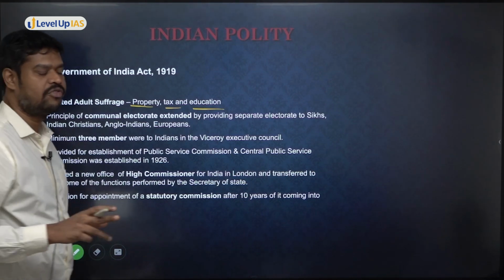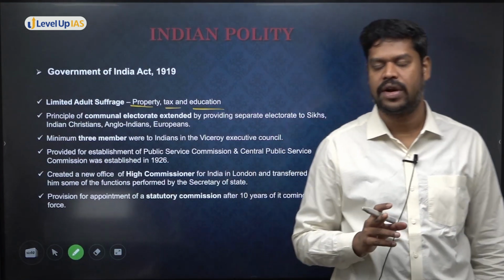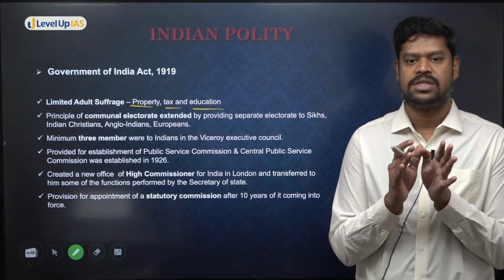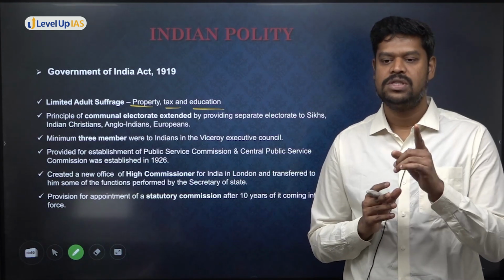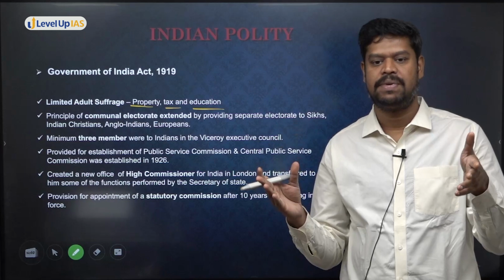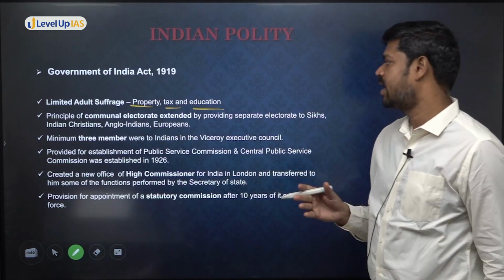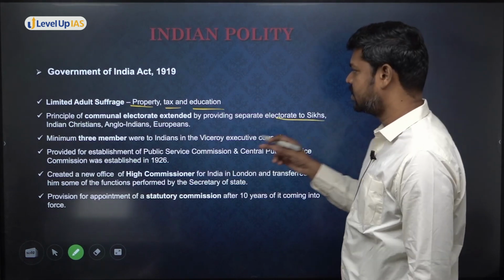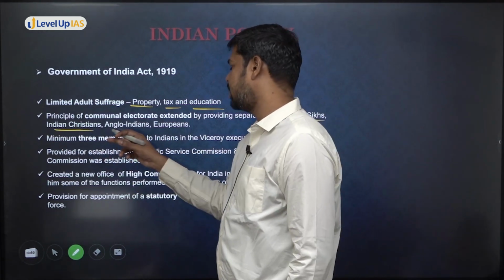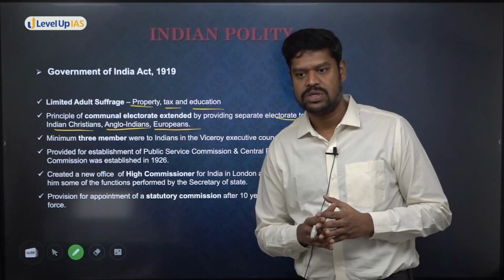Who was the father of communal electorate in India? Lord Minto, who was the father of communal electorate. He introduced a system of communal electorate only for the Muslims. What was introduced for the Muslims was further expanded to many other sections of society by the Government of India Act 1919. And to whom has it been extended? It has been extended to Sikhs, Indian Christians, Anglo-Indians, Europeans, to all these categories of people.